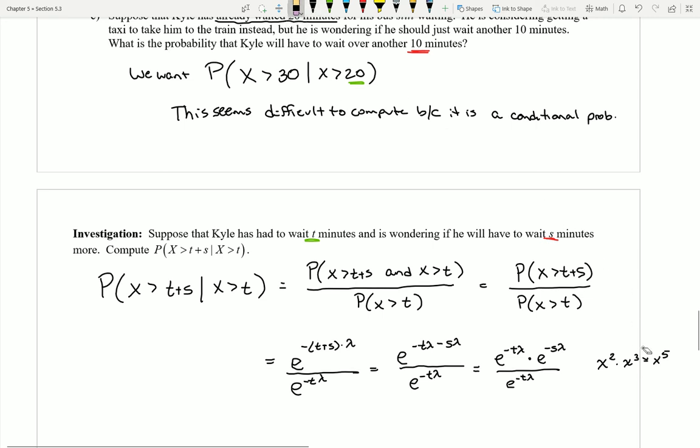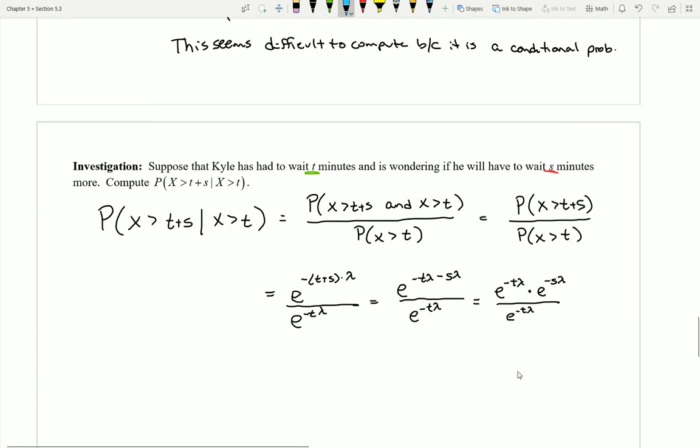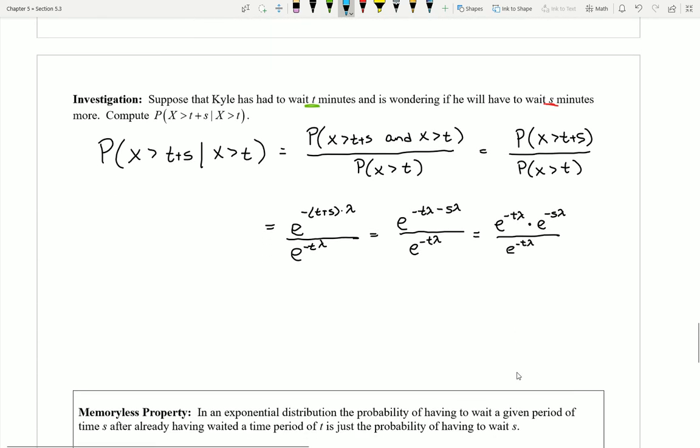But all of this can look really confusing and kind of seem really weird until you notice something awesome is going to happen here in this fraction. Don't we have something similar in the top and in the bottom of this fraction now? I mean, couldn't we almost imagine these pieces are the same? They can be canceled out. So all of this just turns into e to the negative s times lambda. But actually that's the same as just the probability that the variable x was greater than s.